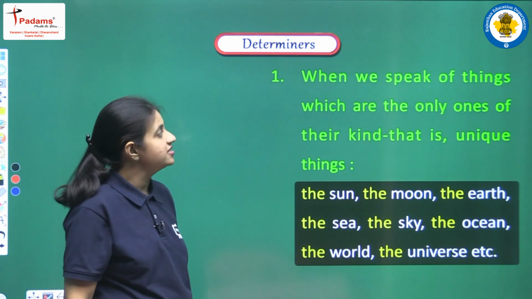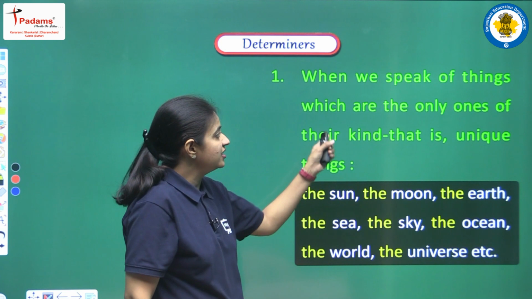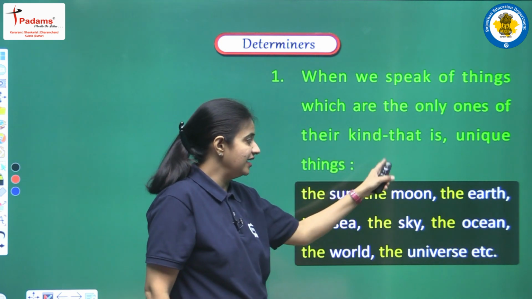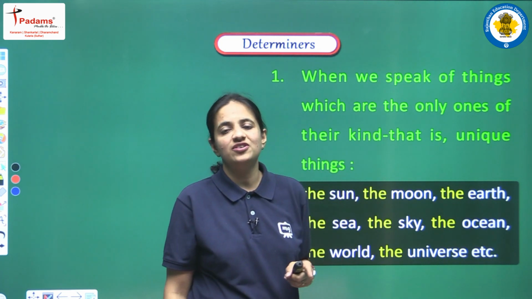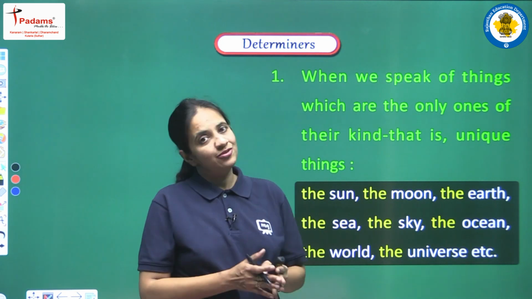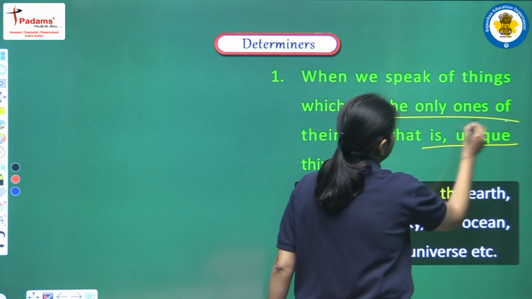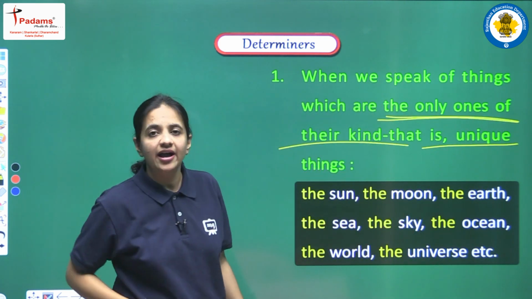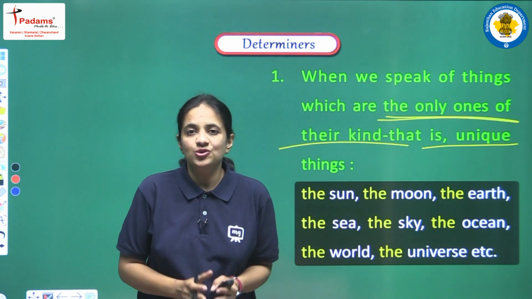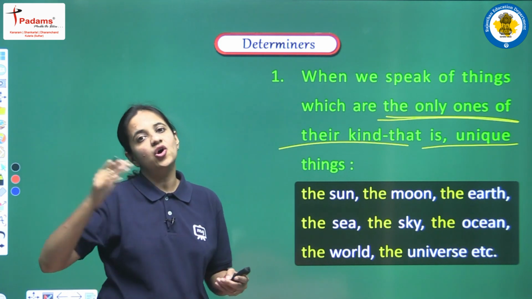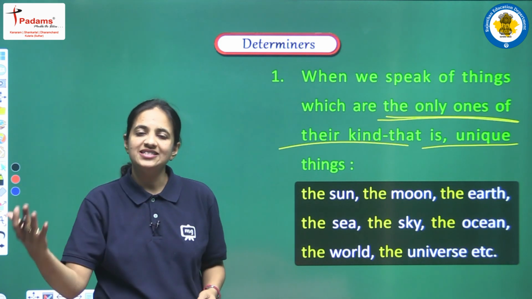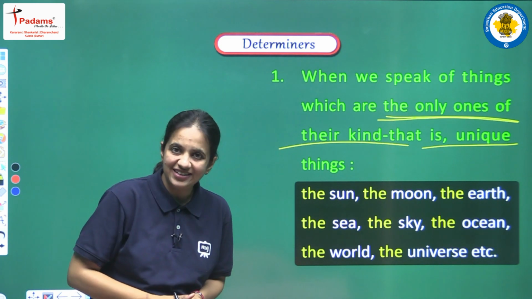So let's see first, when we speak of things which are the only ones of their kind, that is, unique things. First of all, this article is used before things that are very unique, that is, the only ones of their kind. So before all these things we always use the article "the".